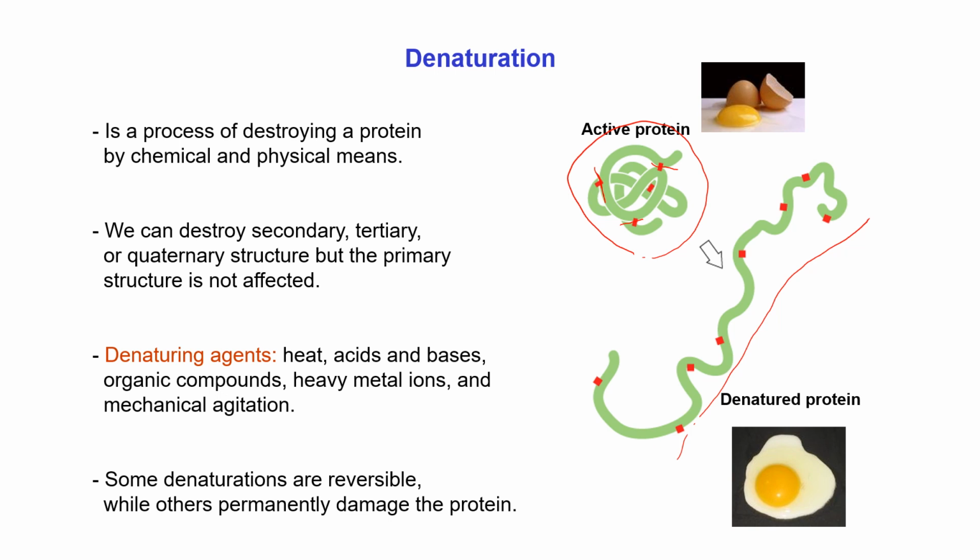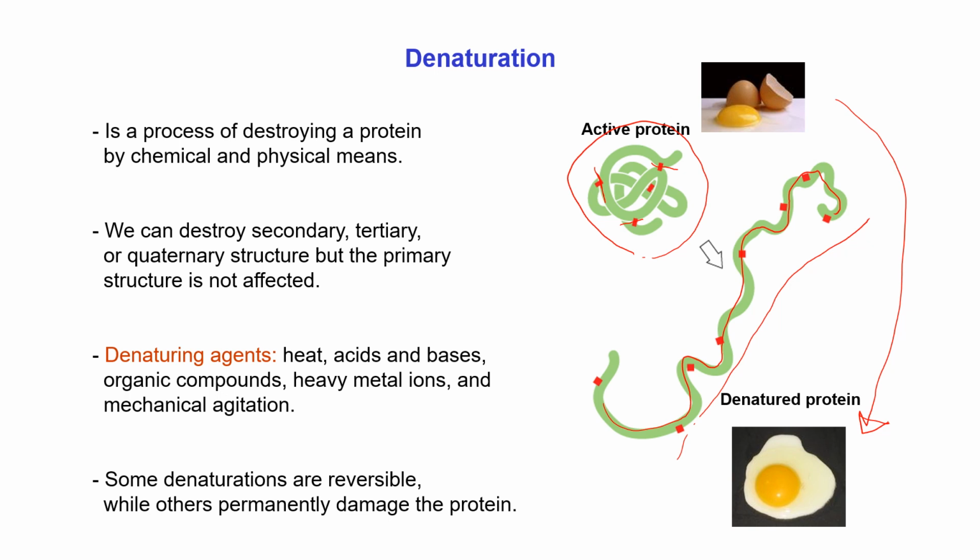For example, if we boil an egg, it will be like this. Actually, this process is also one kind of denaturation. From the structural concept, we can say that after denaturation, we can destroy the secondary, tertiary, and quaternary structure of a protein, but the primary structure, that is the polypeptide chain, will not be affected by denaturation.